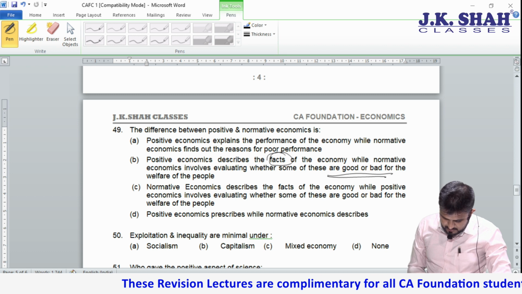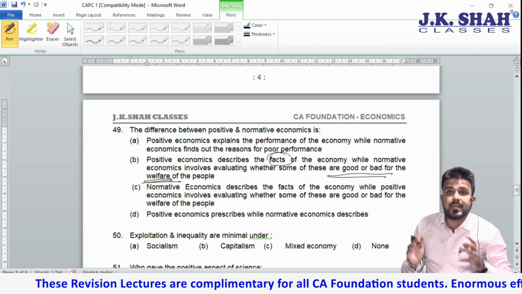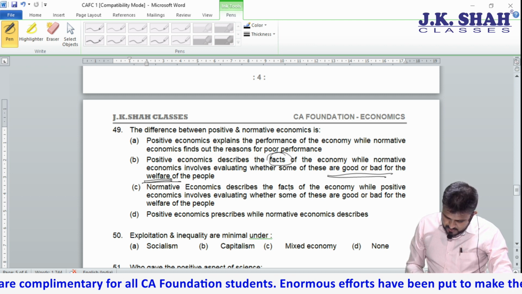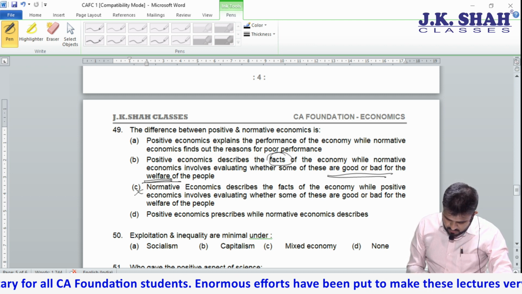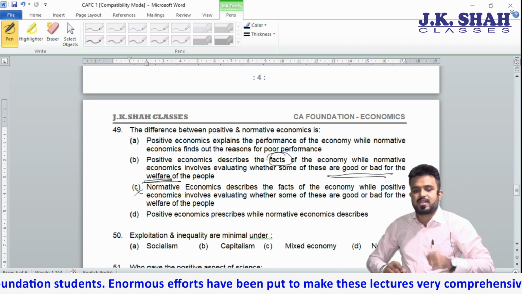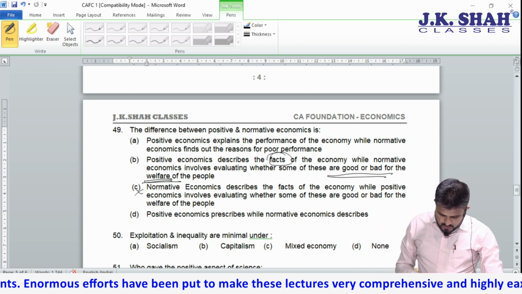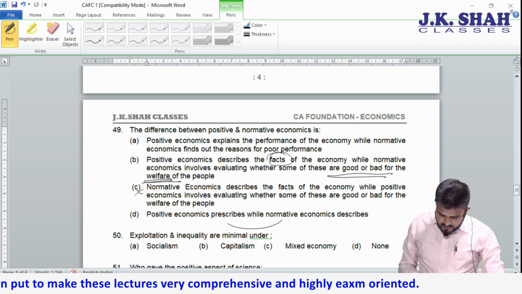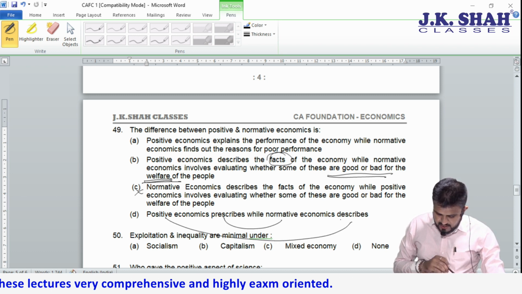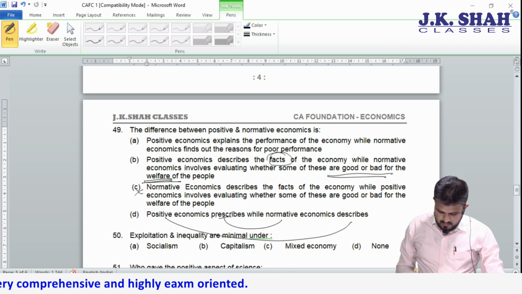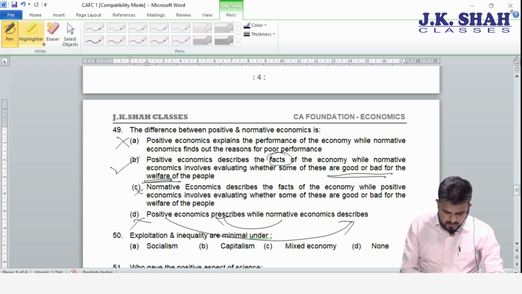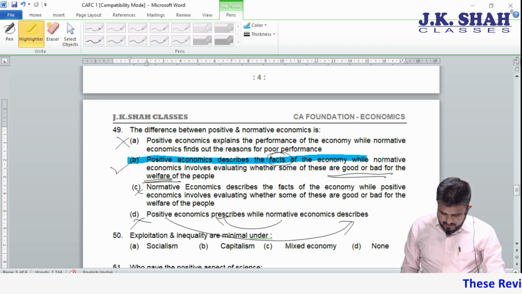See, welfare, ethics. Normative economics describes the facts of the economy. Wrong. Positive always discusses the facts. Positive economics prescribes, normative describes. It should be the opposite. Normative is prescribed, positive is described. So this is wrong, this is wrong. Correct answer is your B.